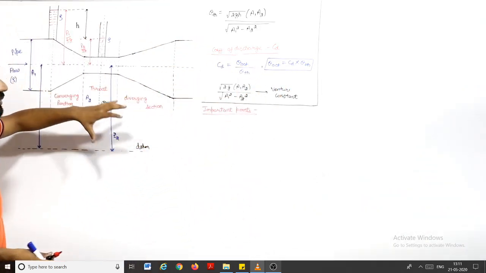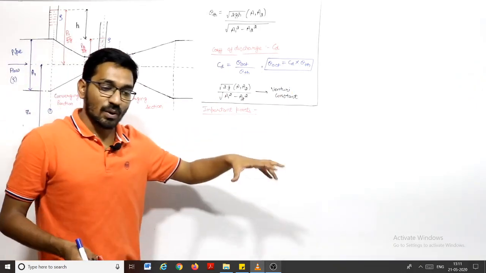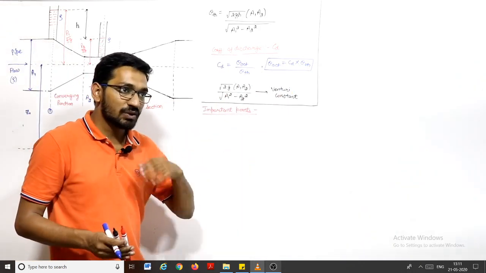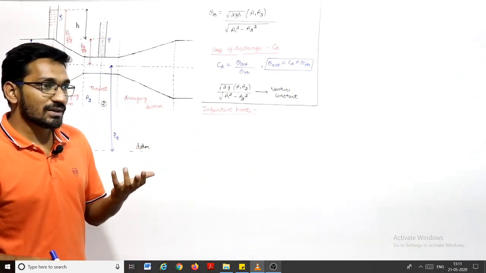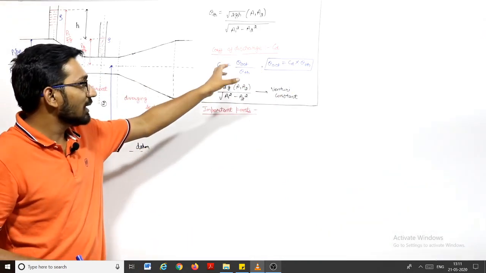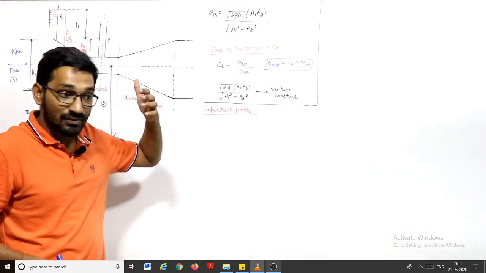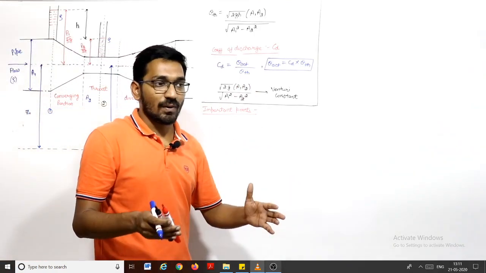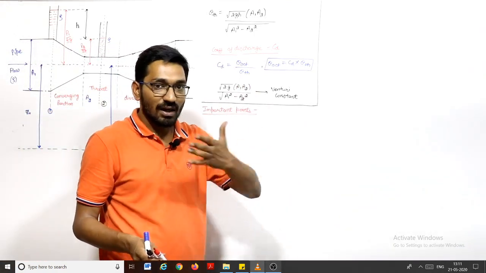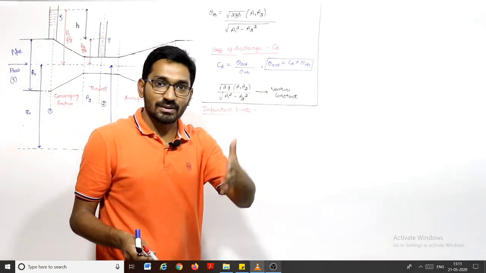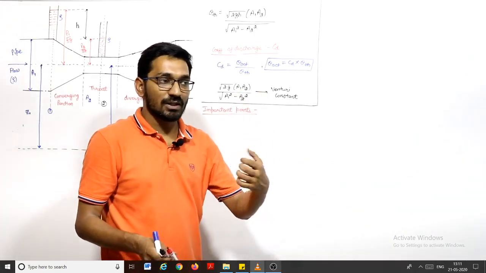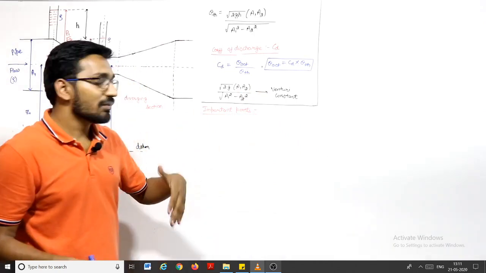Hence, the value of CD is less if the losses are more. CD will depend upon the total head loss in the Venturi meter. So if the losses are more, then the actual discharge will be less, so the value of CD will be less.